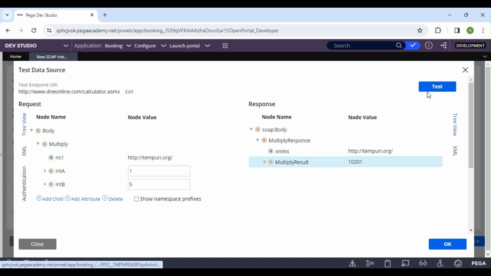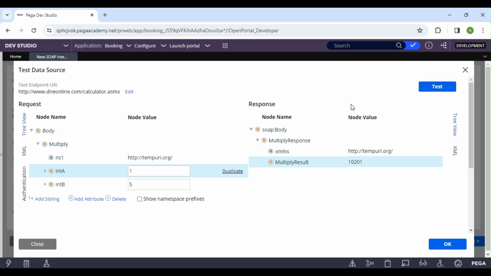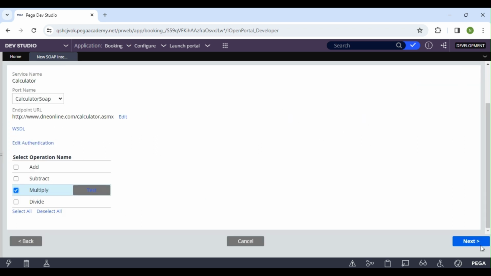I think by default it is taking the actual value, but at runtime it will work. Fine, we can leave this. Whatever input we have, you can just test whether you are getting a response without any error. That alone you can check. Just click on next.